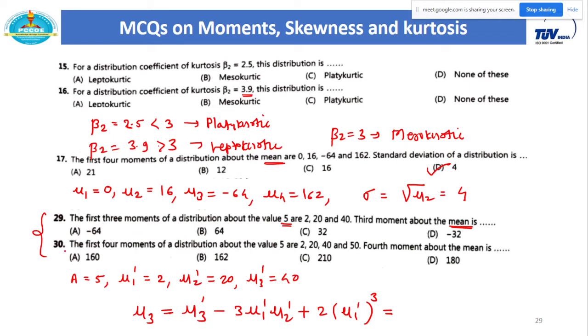And in a similar way, you can try the next question. Here we have been given the 4 moments about value 5. The same value is there: mu1, mu2, mu3, mu4, and we have to calculate the 4th moment about mean. So just write down the formula for mu4, do that calculation, and you will get the value of mu4 also. For these 2 questions, we just need to remember the relation between the moment about mean and the moment about a point, that is mu r and mu r dash. From that you can easily solve all the examples on this point.